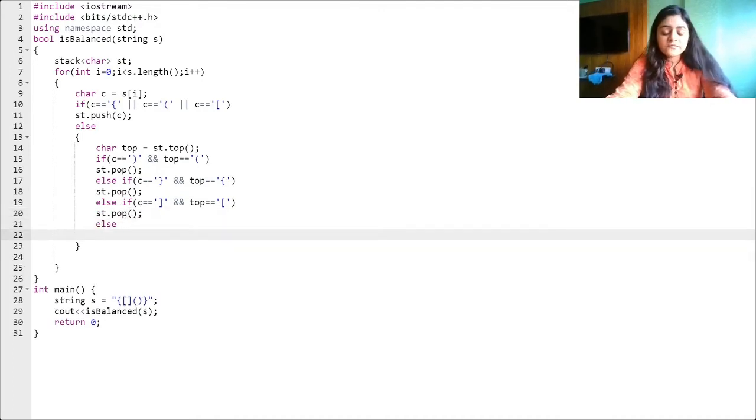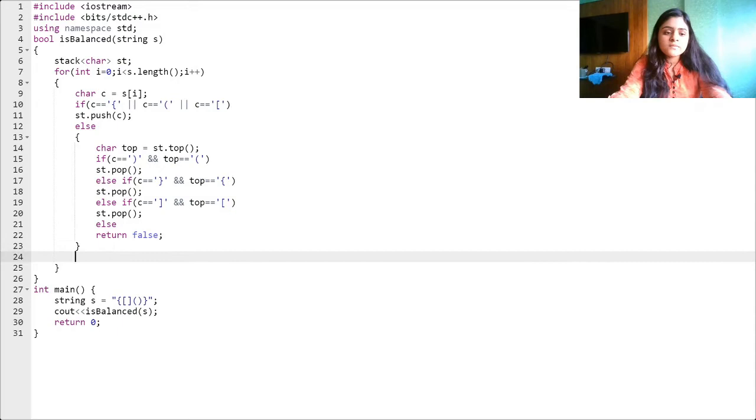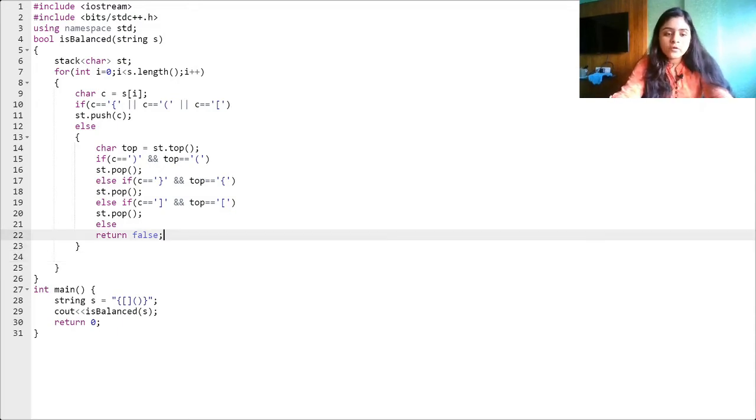Now if none of them match, we simply return false, because if even one is unmatched, that means my parenthesis string is not balanced and we can safely return false from here.